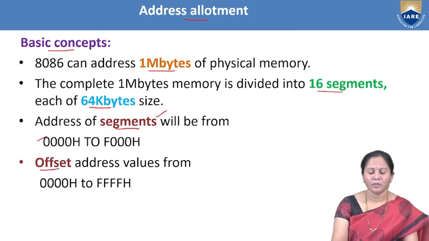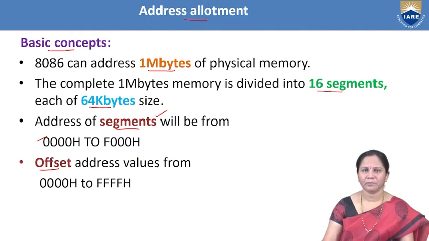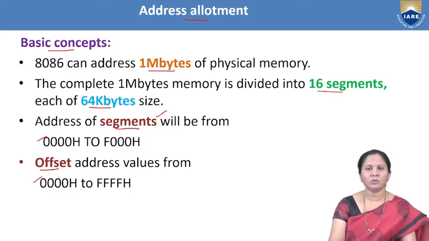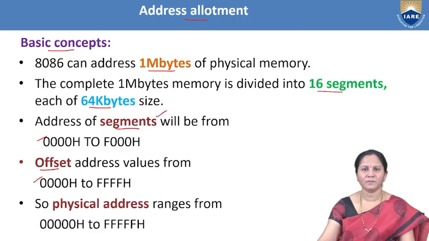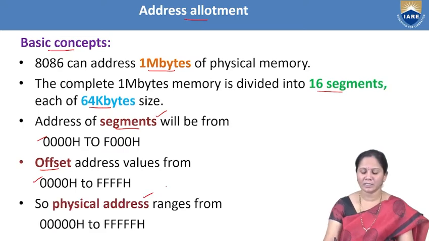Next, offset means the address which we are representing within a segment. Each segment will be divided again into different locations, starting from 0000 to FFFFH. Based on the segment address and offset address, we need to calculate the physical address, whose size is 20 bit.